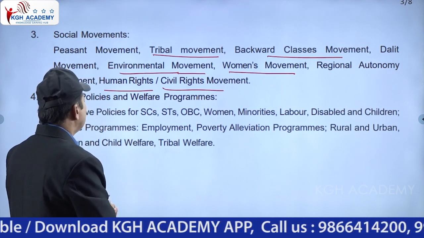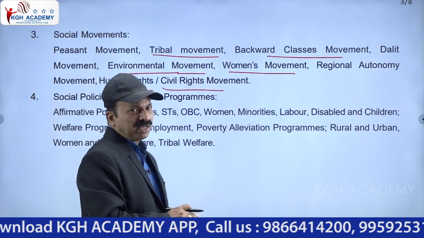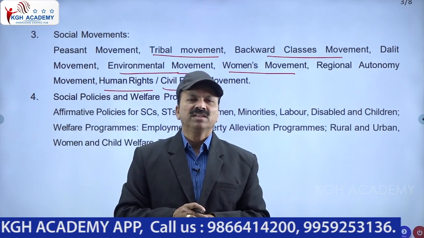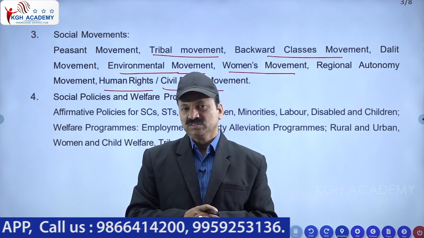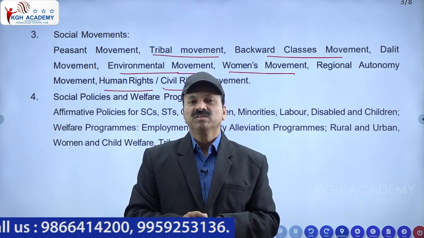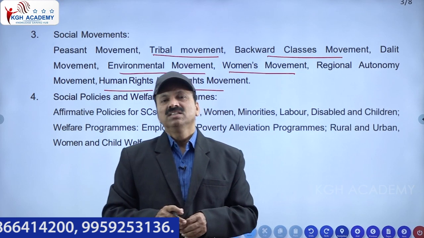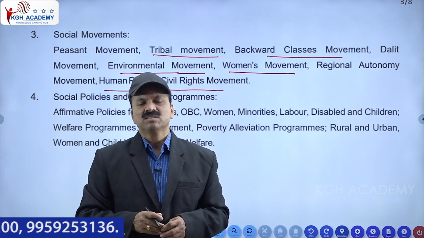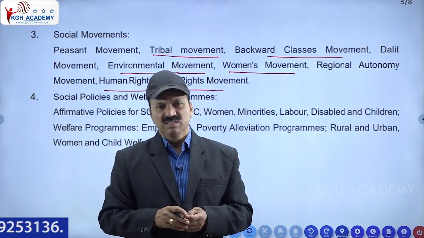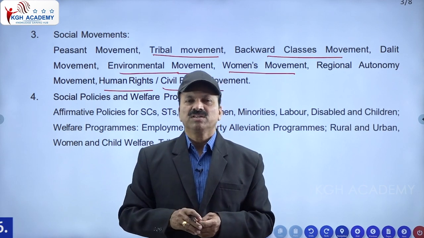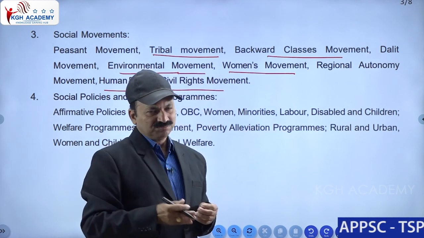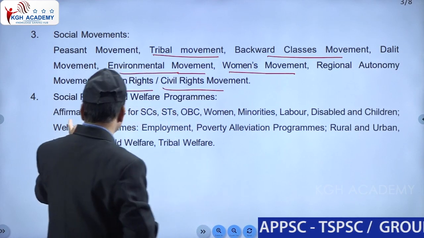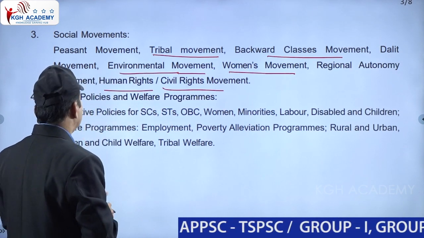So social movements are one of the important areas. You have to remember that. In every chapter, we are going to get nearly 10 bits, sometimes 12 bits, you can expect. From one chapter you are going to get 10 or 12 bits. So anyhow, 50 bits you have to answer. Then you see the fourth chapter.